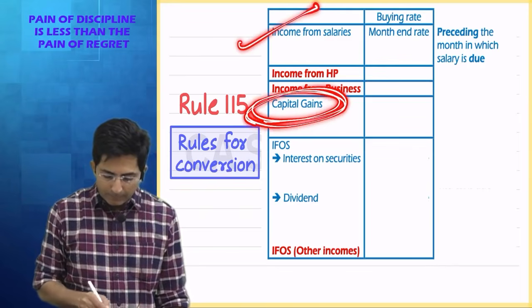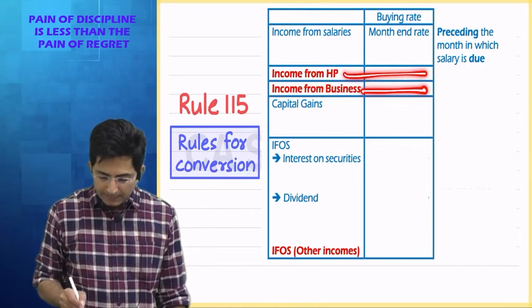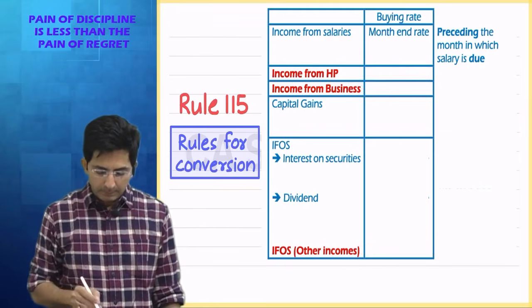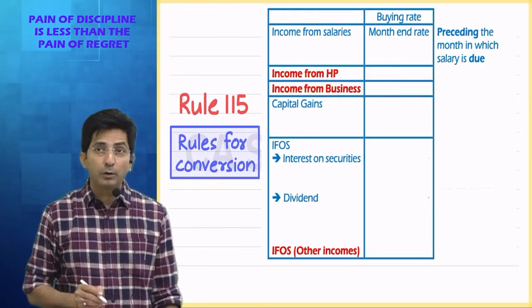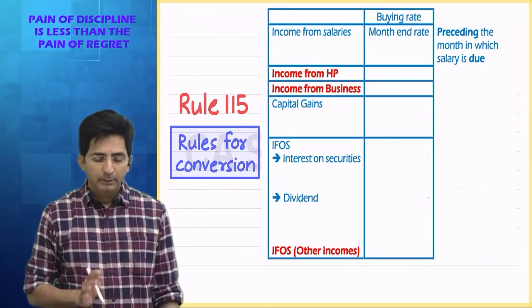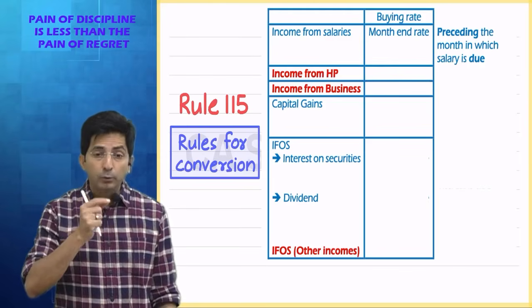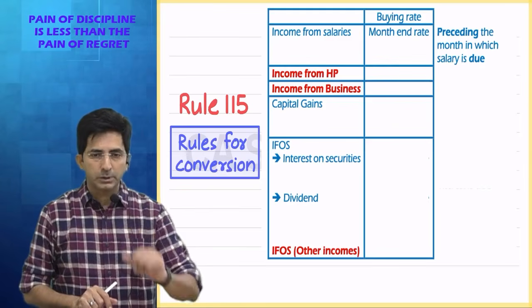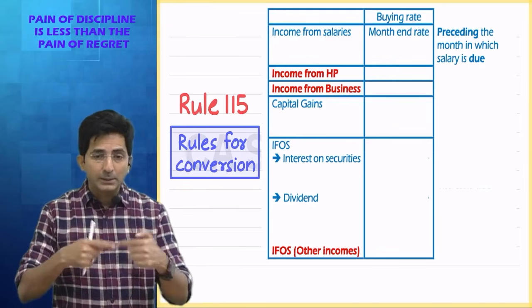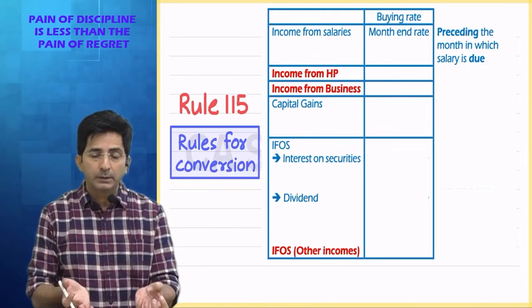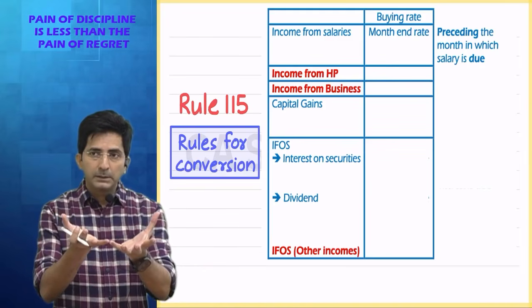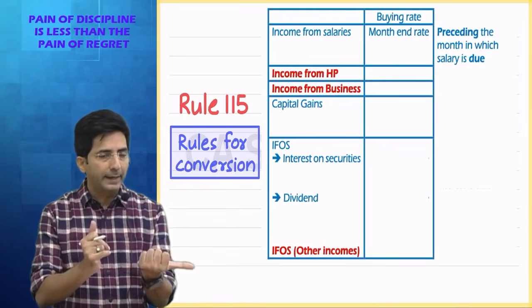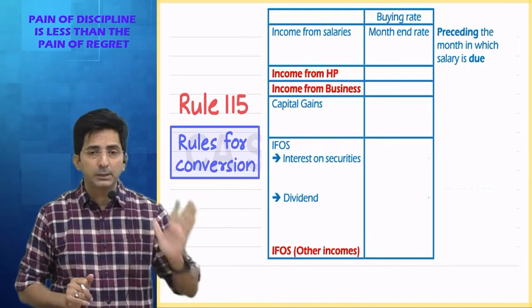First I have shown salary. Now directly I will go to capital gain. See, these red things have some special rule which I have written in red, so right now focus on the blue incomes. Capital gains. Can you guess how you will convert capital gains? The month when you transfer the property. For example, you transfer the property in the month of August, that means capital gains arose in August. So what is the month preceding August? July. So 31st July rate of exchange you will take.